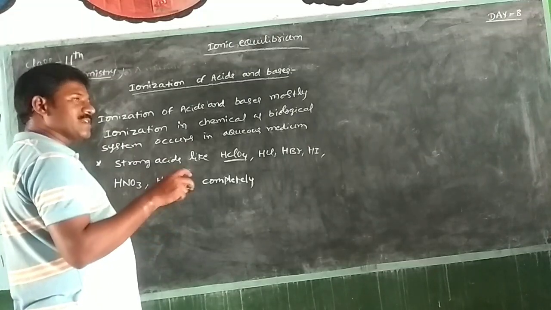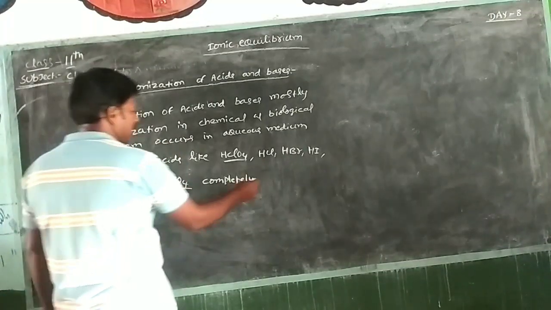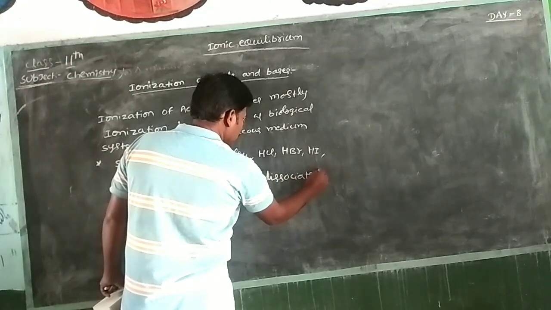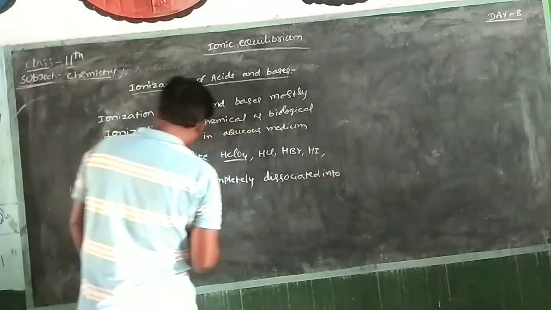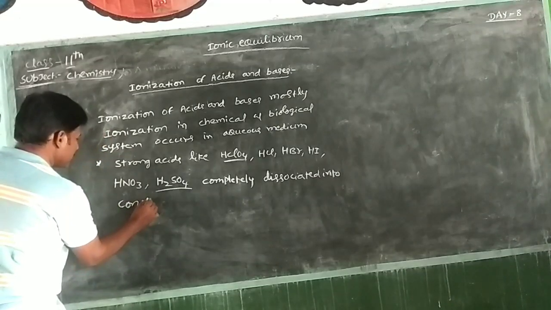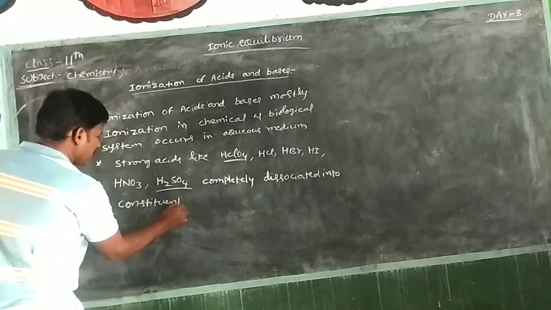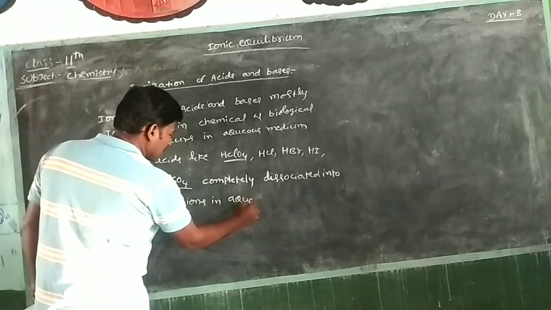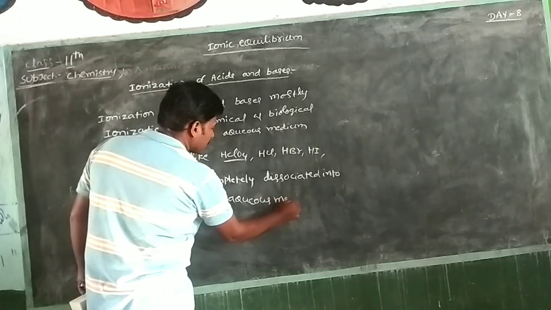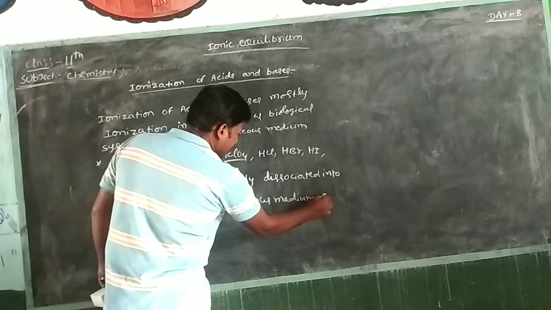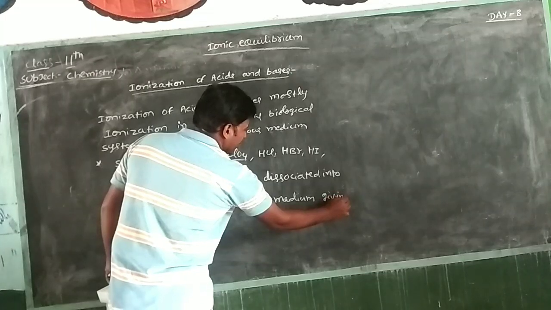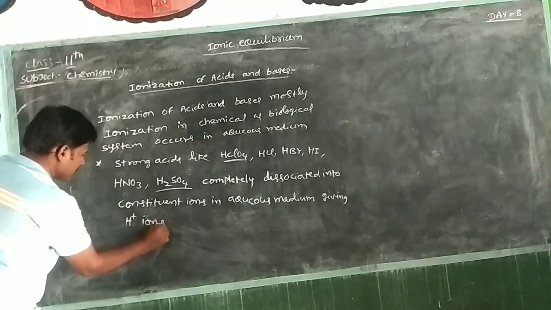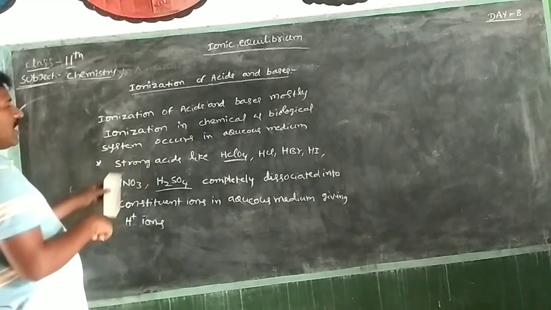A strong electrolyte is any substance that is completely dissociated into constituent ions in aqueous medium, giving H plus ions. And next, this is a strong acid.